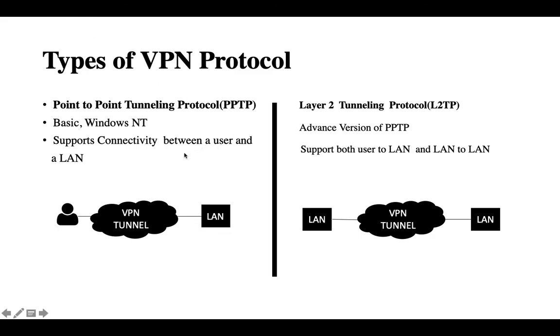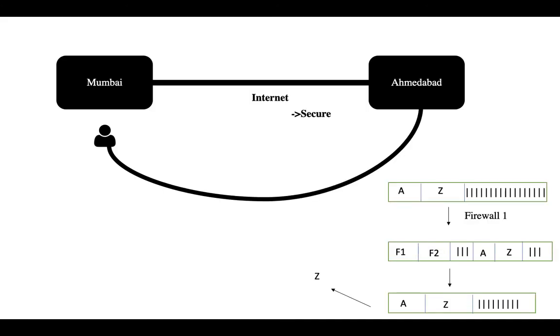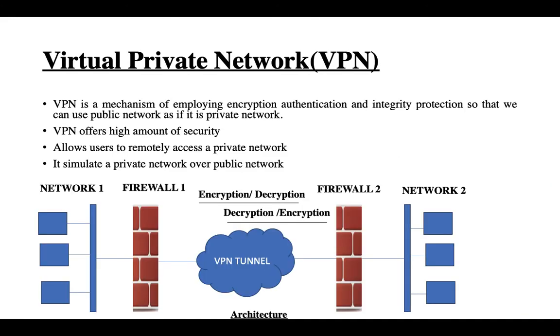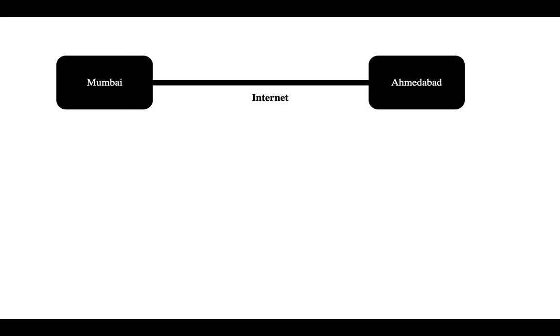If I am talking about PPTP, it supports connectivity between users and LAN. So if a user is connected to the VPN, it easily connects to the LAN. If I am talking about the L2TP protocol, it supports both things, user to LAN as well as LAN to LAN. So this is all about the VPN. I hope you understand the basics of the virtual private network.